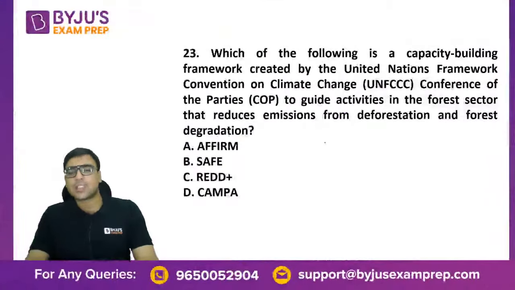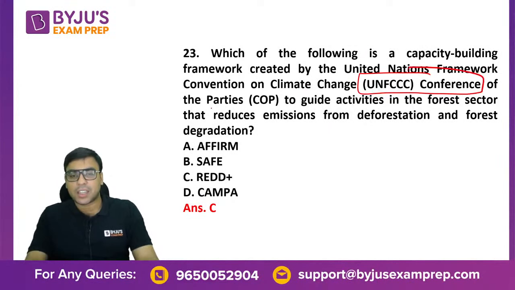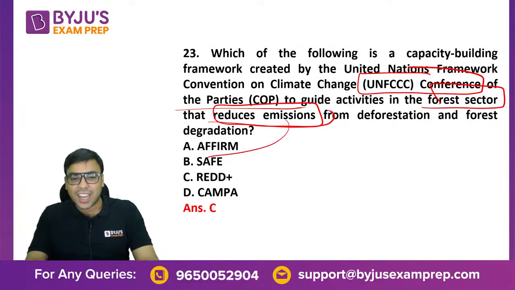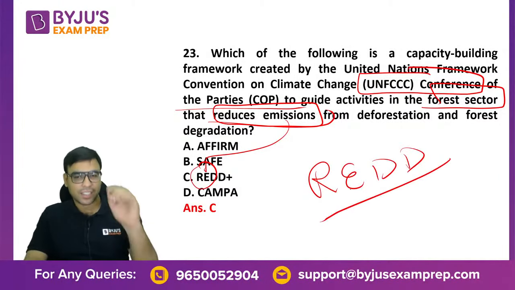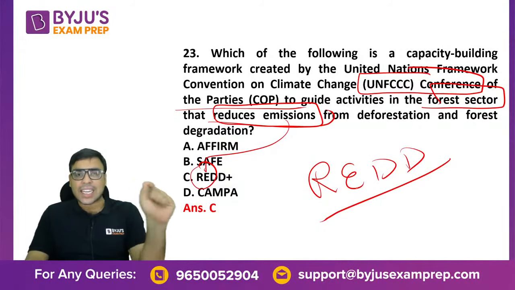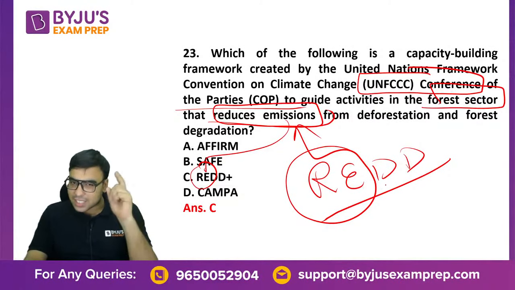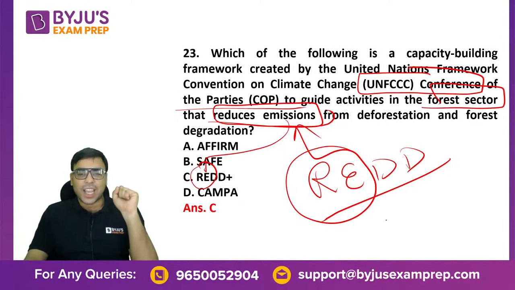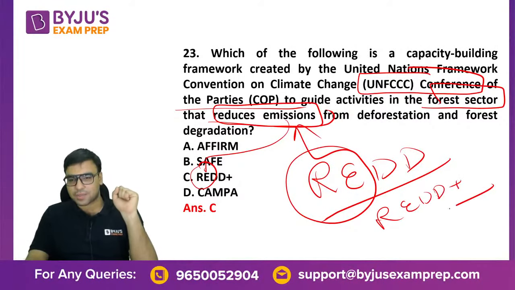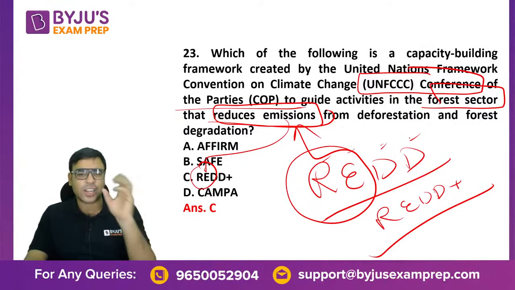Yes. Then the next one is: which of the following is the capacity building framework created by UNFCCC conference of parties to guide activities in the forest sector that reduce emissions? So basically, this is the idea. REDD, Reduce Emission from Deforestation. If you read the full form of REDD, this RE explains reduced emission, and there is REDD plus plus also. Okay. So reduced emission from degradation and deforestation and all. That is the full form.